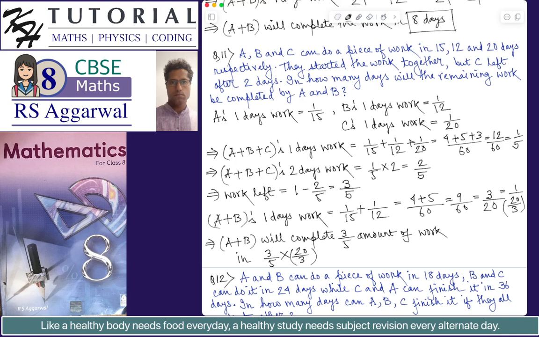So in this problem, since A plus B's 1 day's work is 1 by 20 by 3, A plus B can complete the work in 20 by 3 days. So the time taken by A plus B to complete 3 by 5 of the work will be 3 by 5 multiplied by 20 by 3. This is equal to 4 days. So the remaining work will be completed by A and B in 4 days. So 4 days is the answer. Okay.